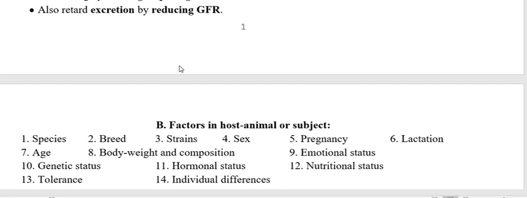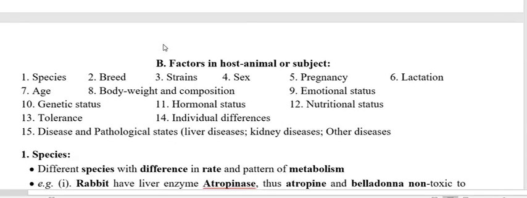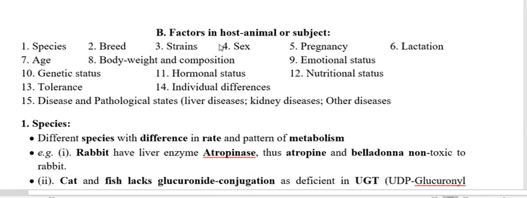So now we are going to look at the factors concerned with the subject, or the host. We are going to discuss the factors which influence toxicity in relation to the host animal or subject.